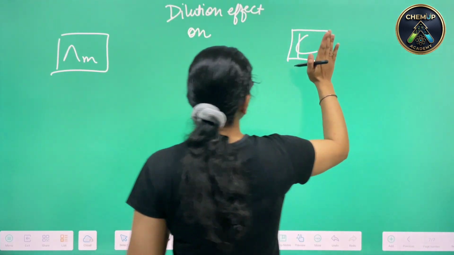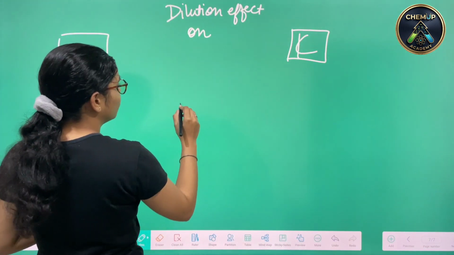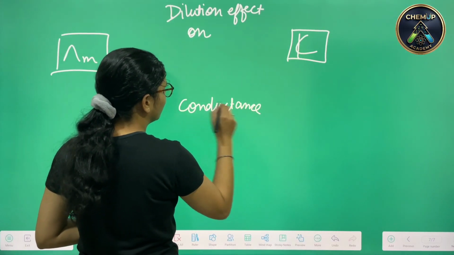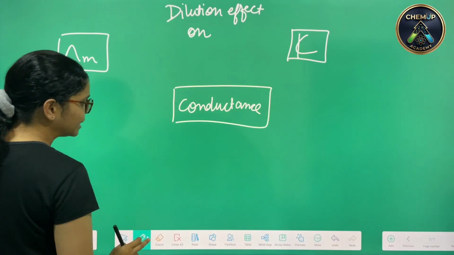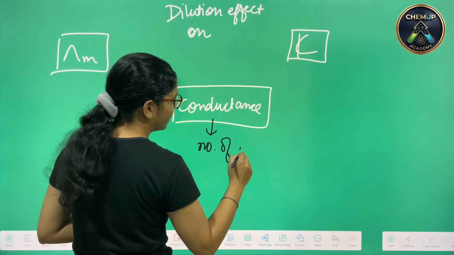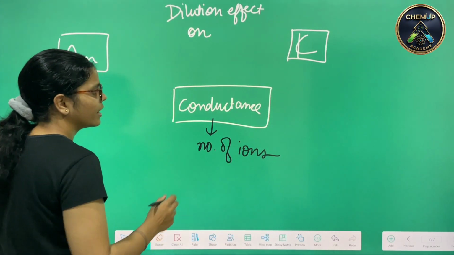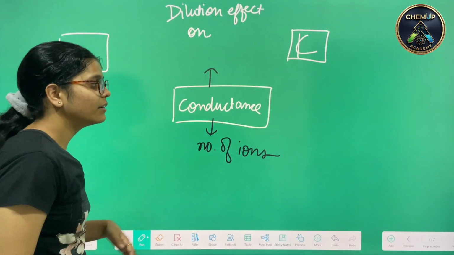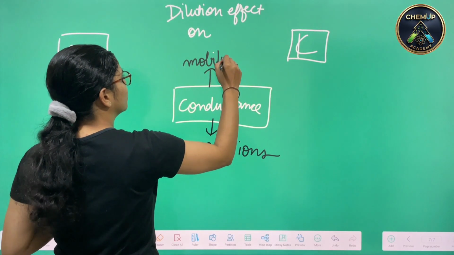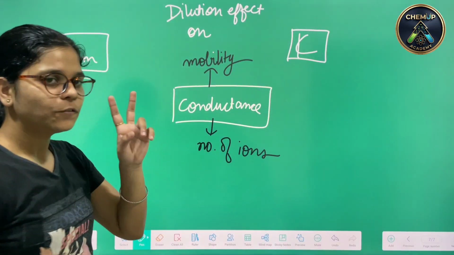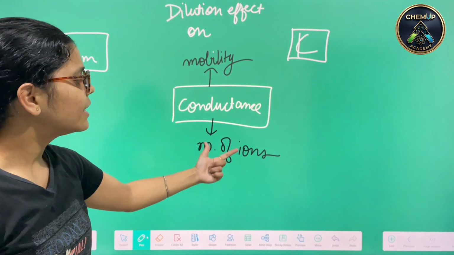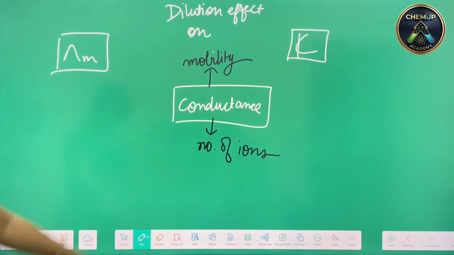Now, since we are talking in terms of kappa and conductivity, we know that conductance usually depends on two factors: the number of ions, how many ions are there, and the mobility of ions. So we have two factors on which the conductance depends. First is the mobility of ions, and another one is the number of ions.